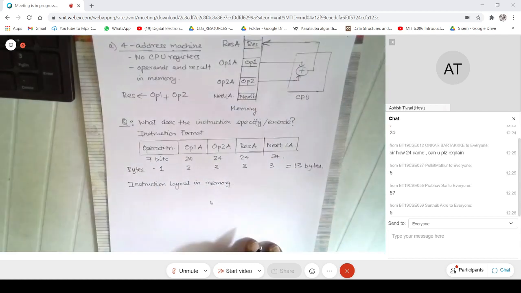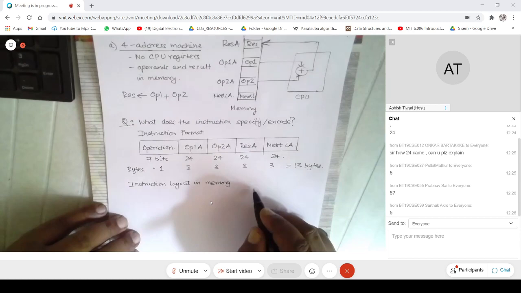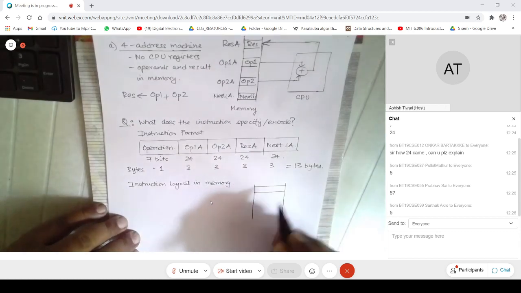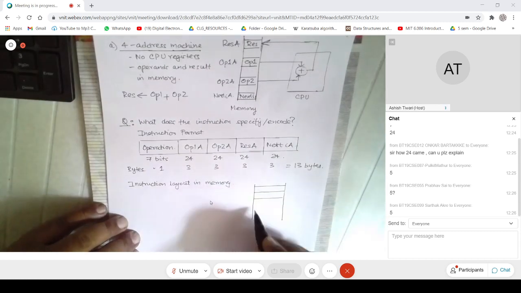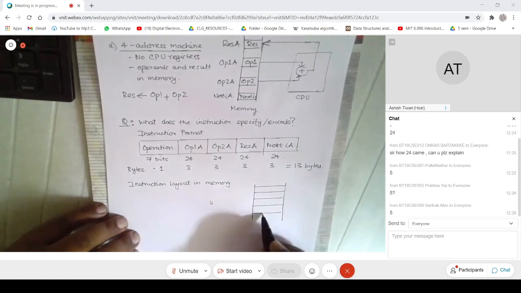It will be 5. Yeah, so 4 complete words. So Pulkit and Prabhav say 5, yeah, so that's memory, right? And I see the words here: these are words 1, 2, 3, 4, and so on.